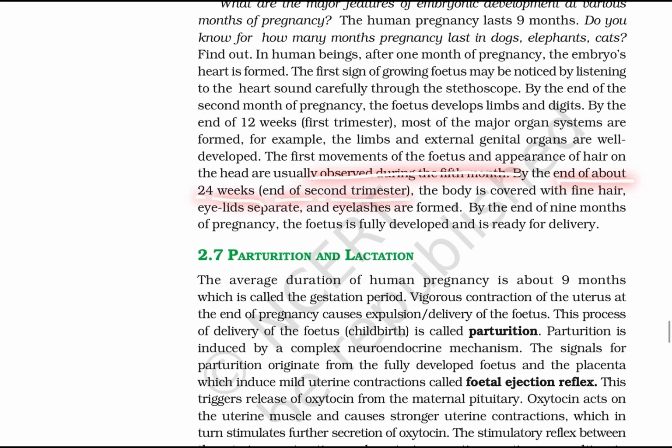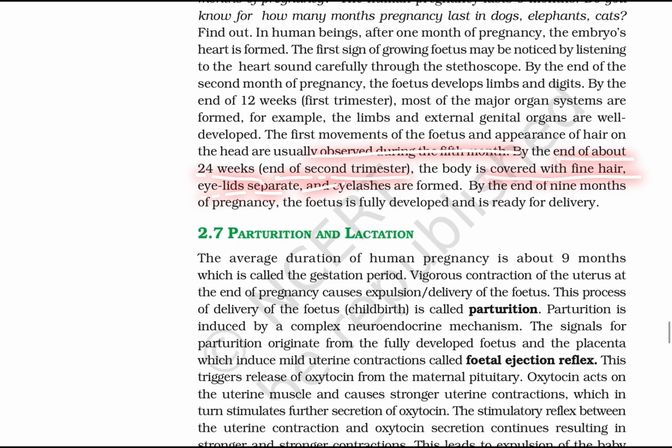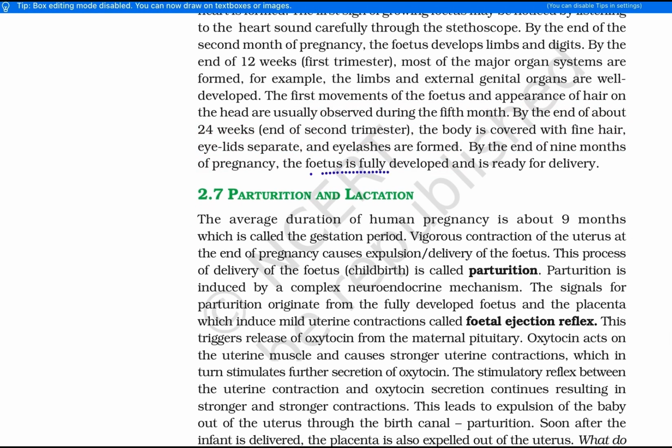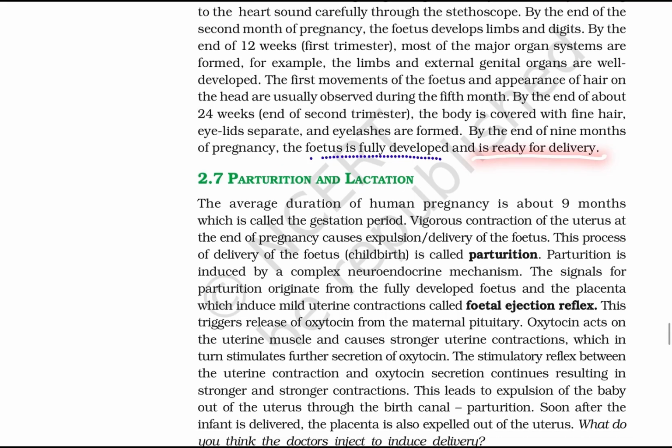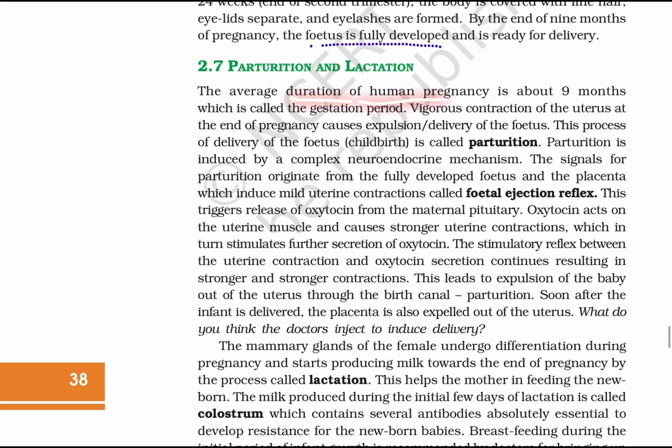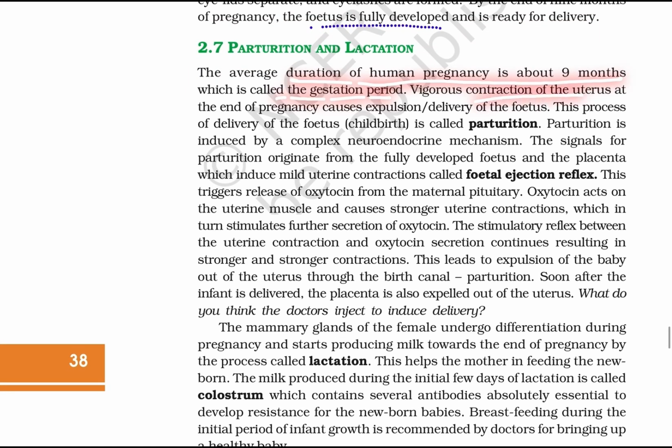By the end of the 24th week, or the end of the second trimester, the body is covered by fine hair, the eyelids separate, and eyelashes are formed. By the end of 9 months of pregnancy, the fetus is fully developed and ready for delivery. The average duration of a human pregnancy is 9 months, which is called the gestation period.